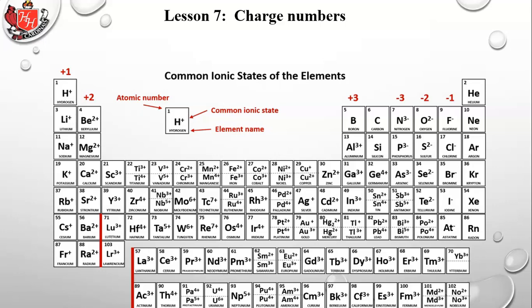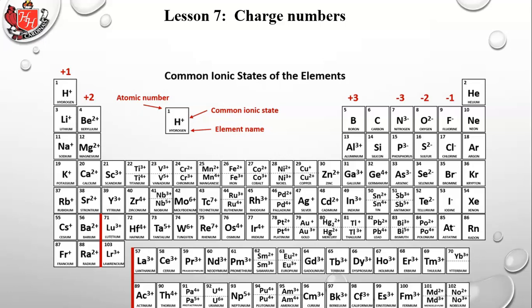And if you look at them, you'll notice many of the transition metals have more than one possible charge. So while you can figure out the charges on the first 2 columns and the last 6 columns, as we just did, the ones in the middle, what I call the valley in the middle where it's low, most of those have more than one possible charge. And if you look at Fe, iron, number 26, right in the middle on the 4th row, it has a 2+ and a 3+. It actually has about 6 or 7 different charge numbers that it can take on, but they're only showing the more common ones. In that case, it's a +2 or +3.